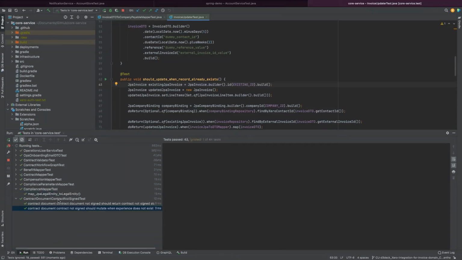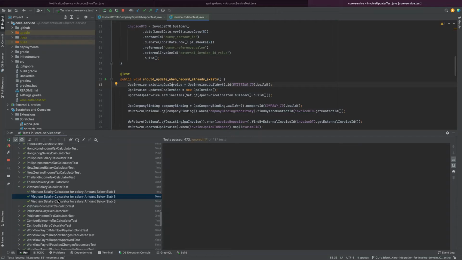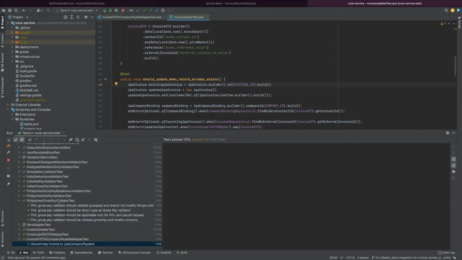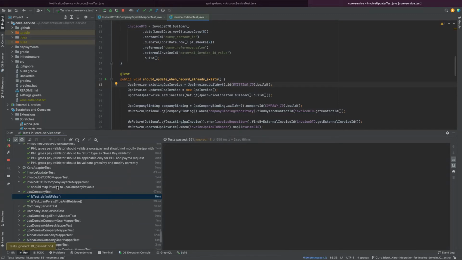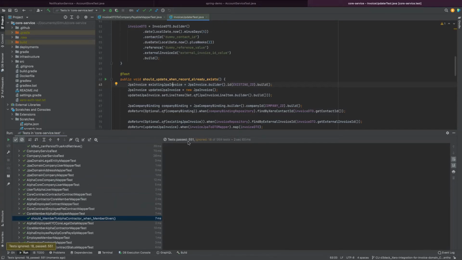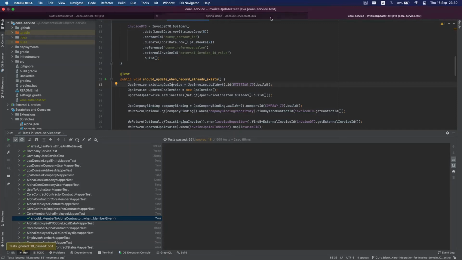So make sure unit tests don't bloat with many databases or even in-memory databases. This should be running like this. It is done. 551 tests. So more tests, more frequent tests, right? It will give you a very good benefit of robust, testable, maintainable code. Okay, so that's from me.